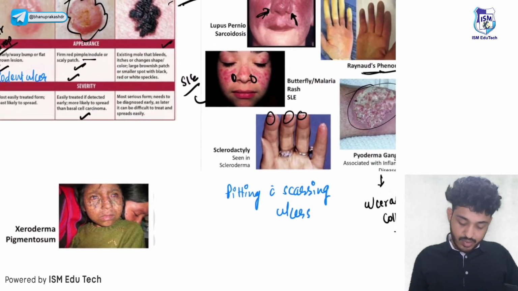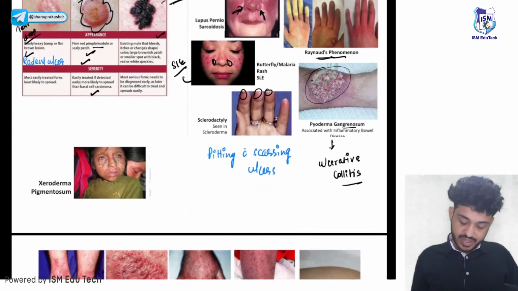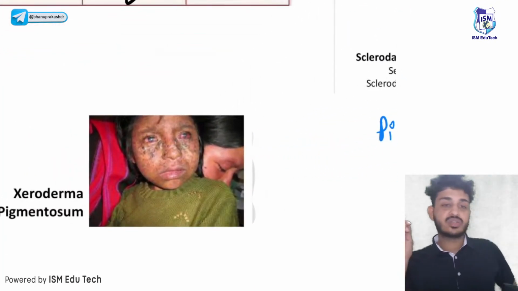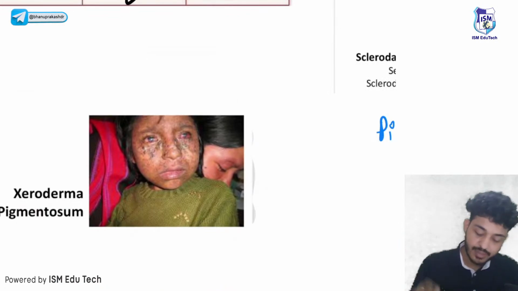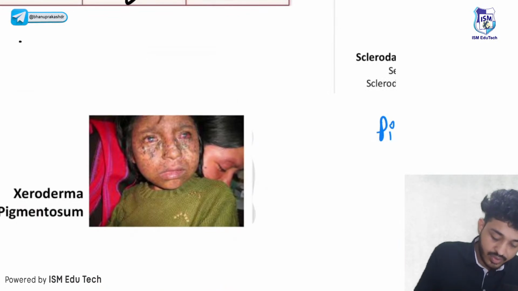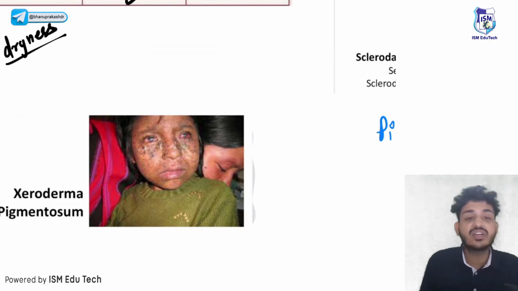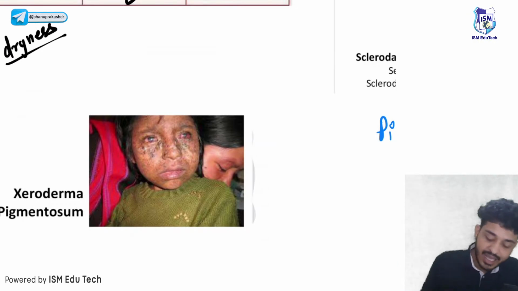Okay. Now let's talk about this image. This one is your xeroderma pigmentosum. What is xeroderma? What is the meaning of xero? The meaning of xero is dryness. Okay, so there will be dryness. Xeroderma pigmentosum, there will be dryness, and it is a nucleotide...